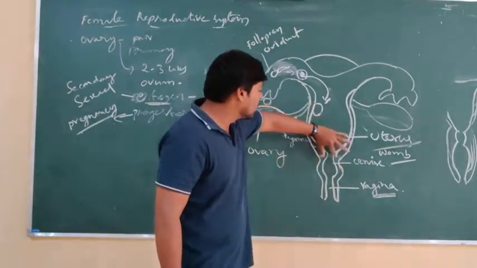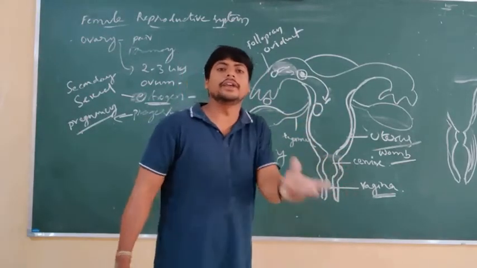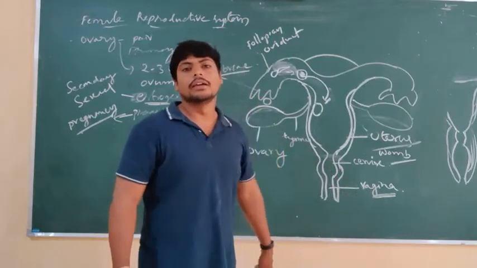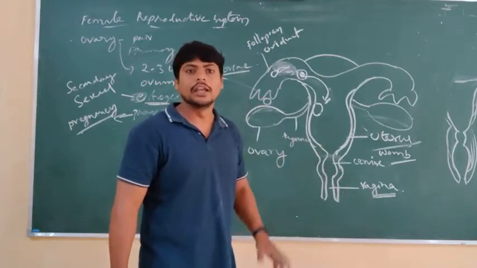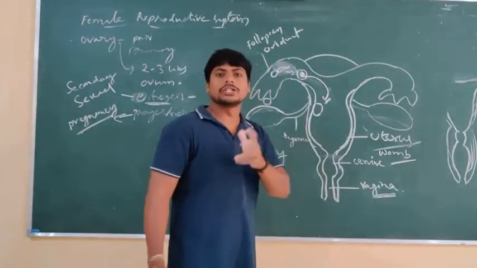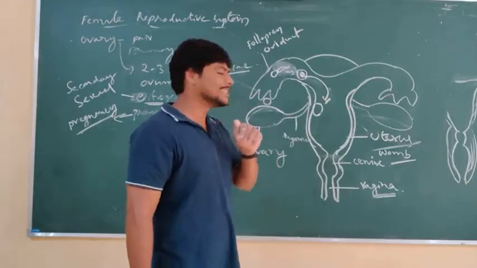This is what occurs in the vagina, which is also the birth canal, and which collects the male gametes during sexual intercourse. This is the structure of the female reproductive system in human beings.